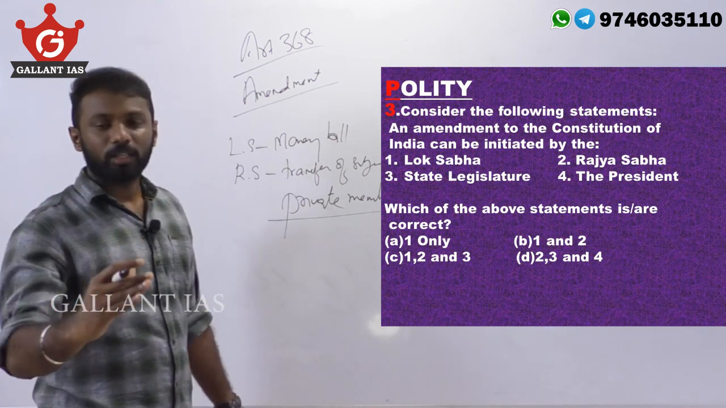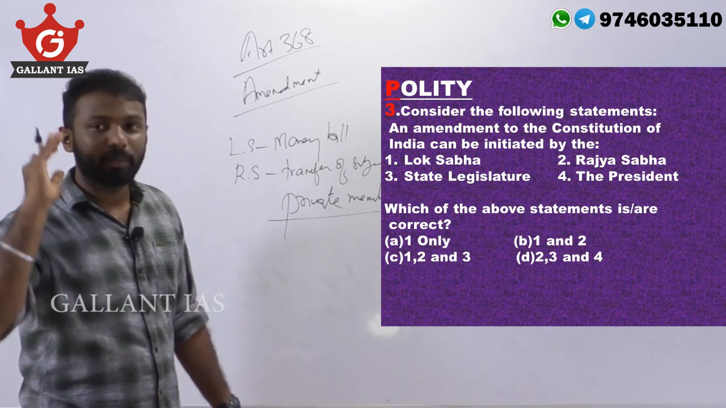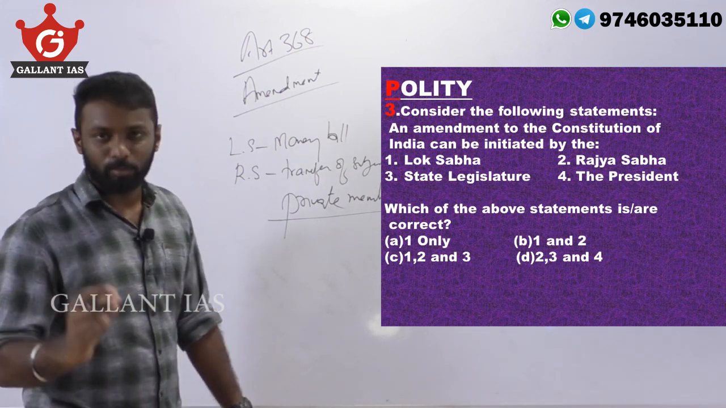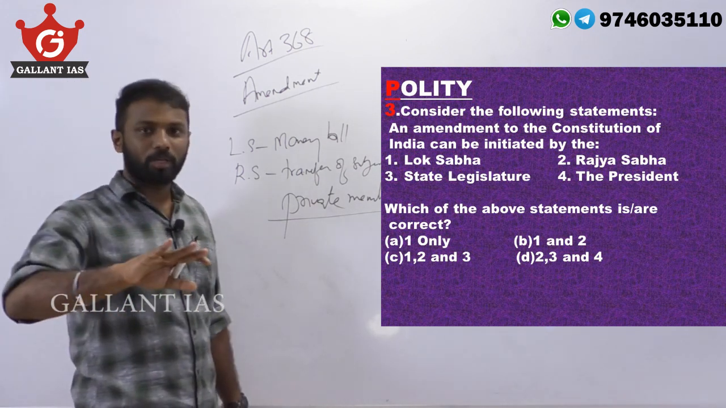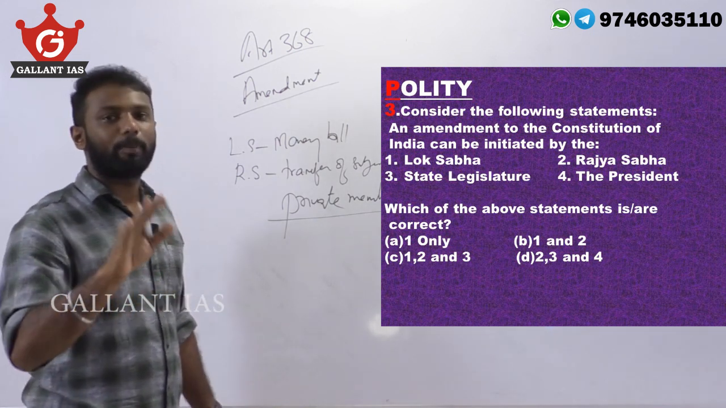A minister is a government member, and a member of either Lok Sabha or Rajya Sabha who is not a minister is called a private member. They come from both the ruling party and the opposition. So even a private member can introduce a Constitutional Amendment Act.